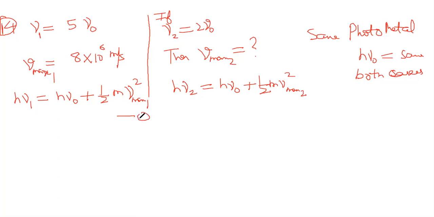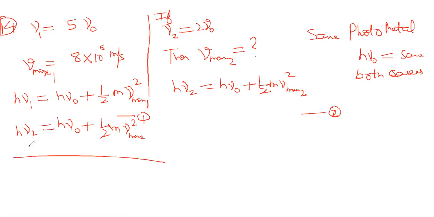I told you, we have to subtract the first equation from the second equation. Let us write the second equation here: h nu 2 equals h nu naught plus half m Vmax 2 square.